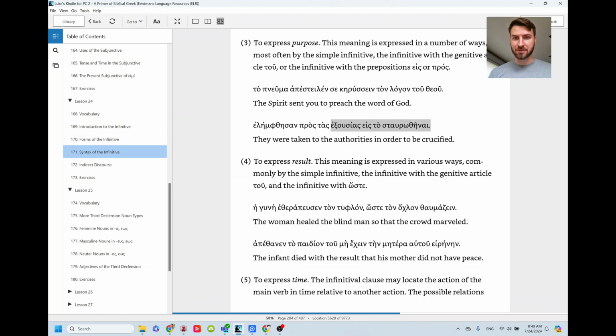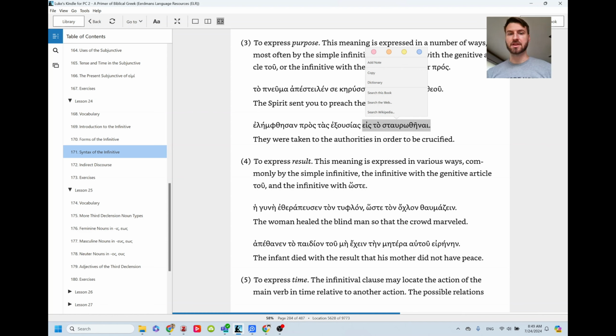But it's common to do something like this as well: they were taken to the authorities in order to be crucified, for the purpose of being crucified. So this eis to or pros to are common ways that you can express purpose with an infinitive, rather than doing a hina clause with the subjunctive.